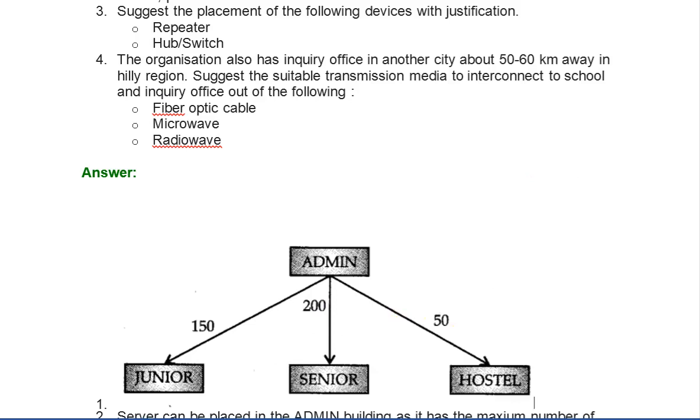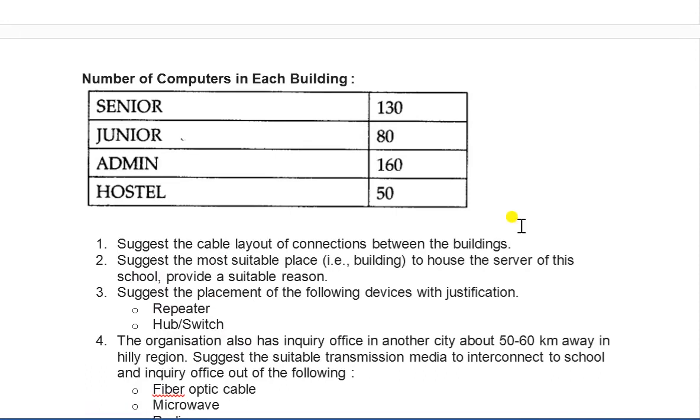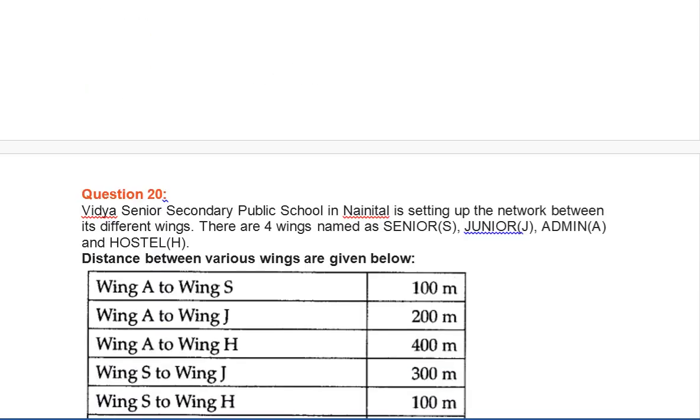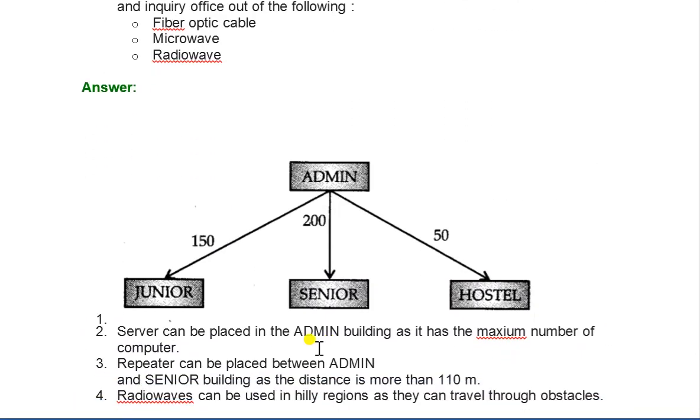Now question number second: suggest the most suitable place to house the server of this school, and provide a suitable reason. So here you have to decide where to install the server. Admin has more number of systems as compared to the others. So the answer of the second question is that the server can be placed in the admin building as it has the maximum number of computers.